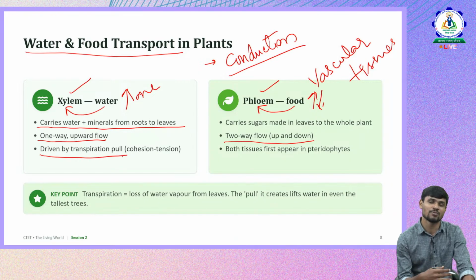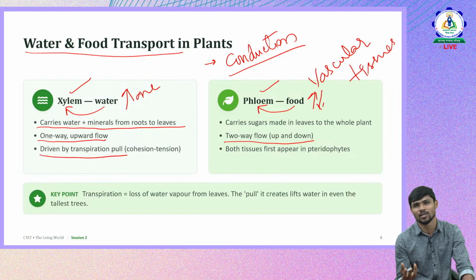In the previous classes we were discussing transpirational pull. Transpiration is a process where the plants lose water from their tiny pores through the leaves. From the leaves, plants lose the water through evaporation, so that is called transpiration. And when this water goes out of the plant, a suction pull is created inside the plant, which helps the water to be pulled outside.